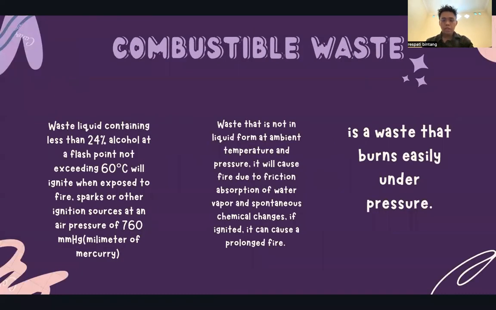The second one is combustible waste. Combustible waste is a waste that burns easily under pressure. Waste liquid containing less than 24% alcohol, at a flash point not exceeding 60 degrees, will ignite when exposed to fire, sparks, or other ignition sources at an air pressure of 760 millimeters of mercury. Combustible waste is also a waste that is not in liquid form at ambient temperature and pressure. It will cause fire due to friction, absorption of water, vapor, and spontaneous chemical changes. If ignited, it can cause a prolonged fire.